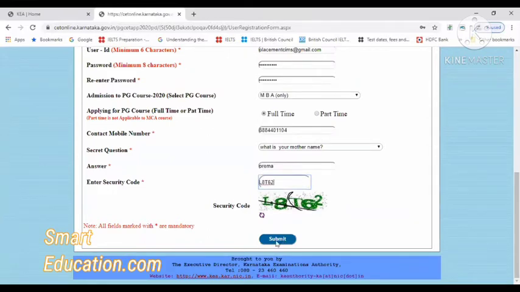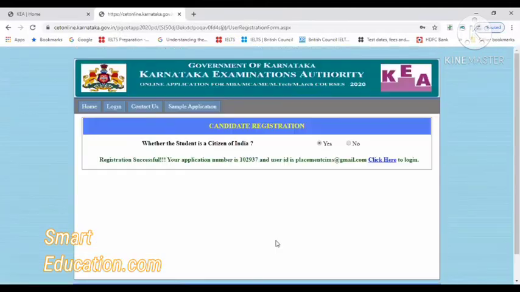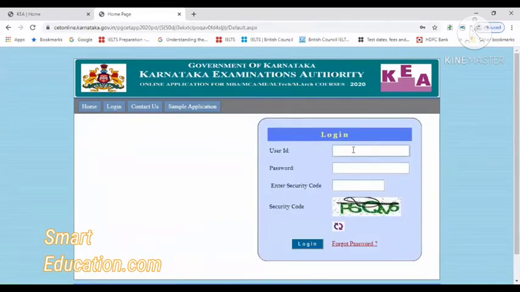Okay, so this is done. Let me submit it. Now I have done it. One round of application has been filled. Here you will be receiving a message to the registered mobile number that you have given. On that number you will receive a message that you have applied, and you will get an application number. But remember, this is not the application form, it is just the registration. Now you have to click here to log in and give the complete information. The mail ID that you had given, you have to mention here.